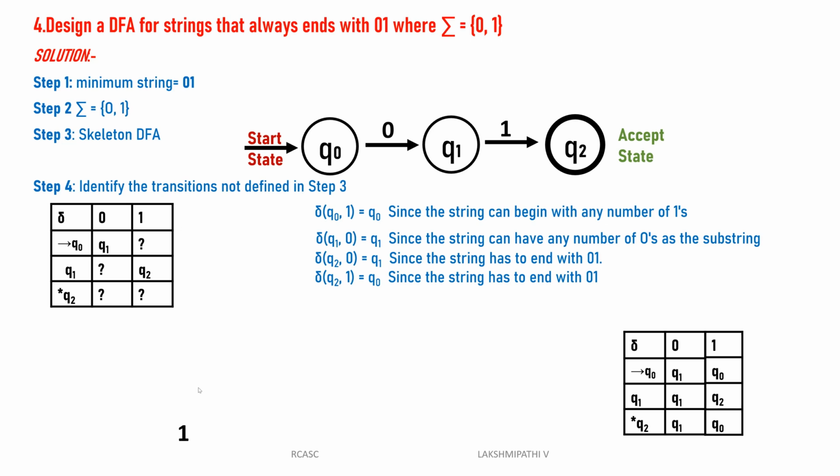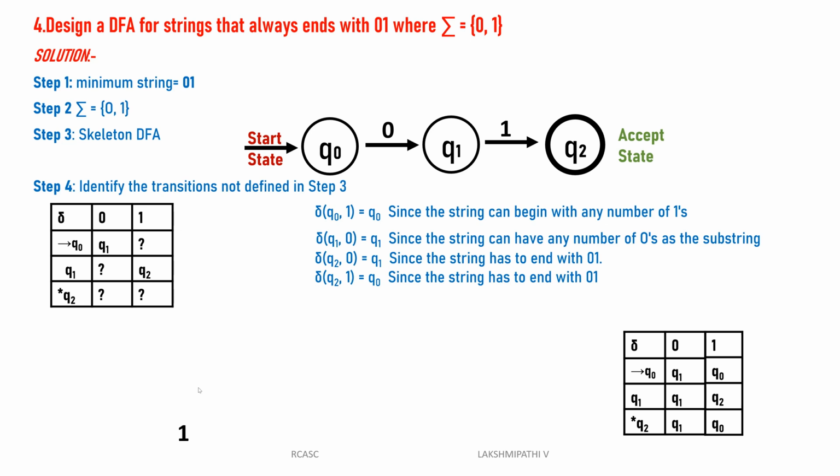So Q0 reads 1, it stays at Q0. For example, take 101 and 1101. For 1101, Q0 of 1 is Q0 only, Q0 of 1 is Q0 only, then Q0 of 0 is Q1, Q1 of 1 is Q2, and then it reaches the final state. For example, take 11101: in the beginning there are three ones, then it ends with 01.